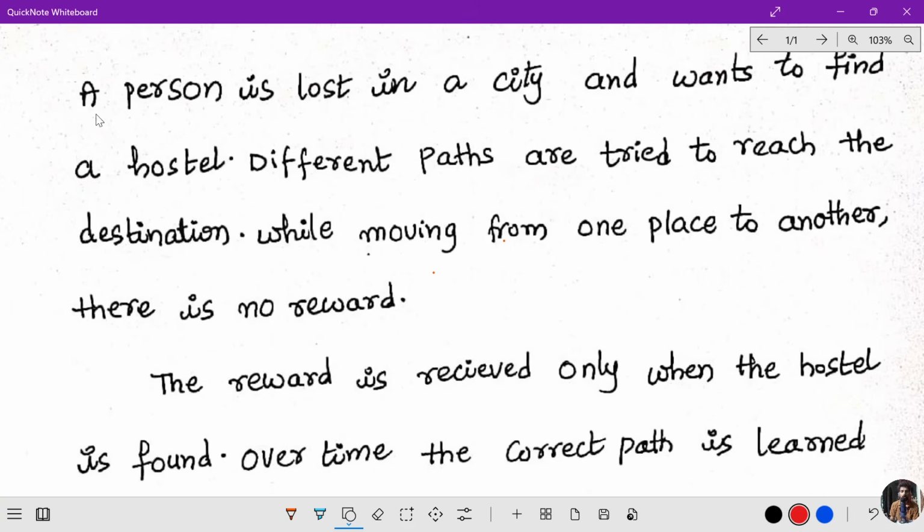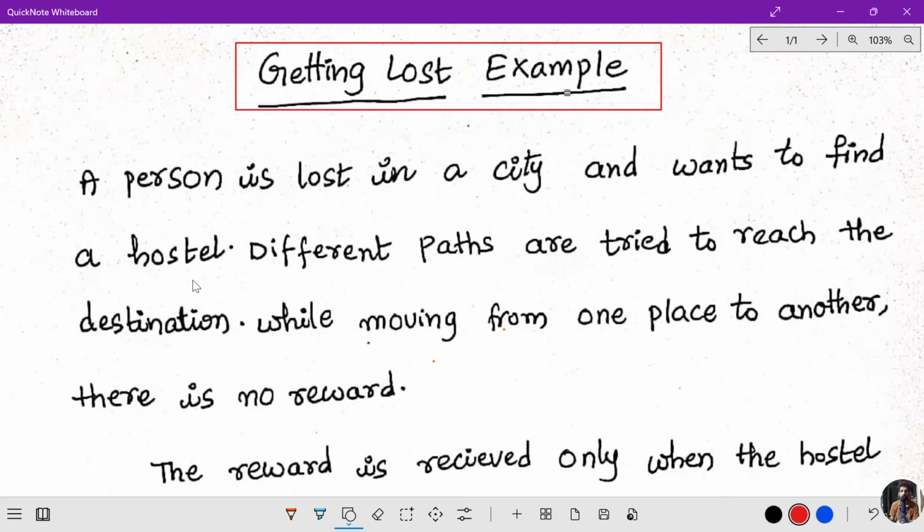A person is lost in a city and wants to find a hostel. Different paths are tried to reach the destination. While moving from one place to another, there is no reward. So what is the main intention of this one?